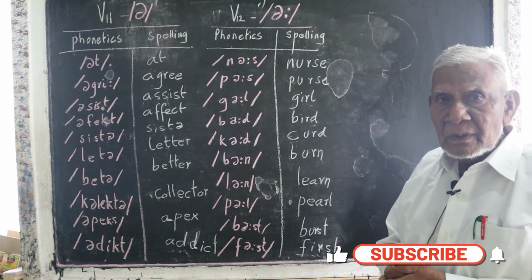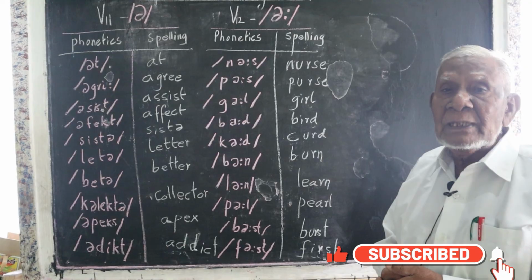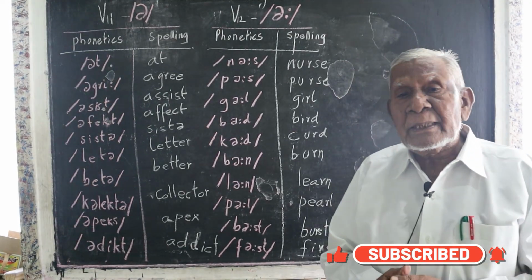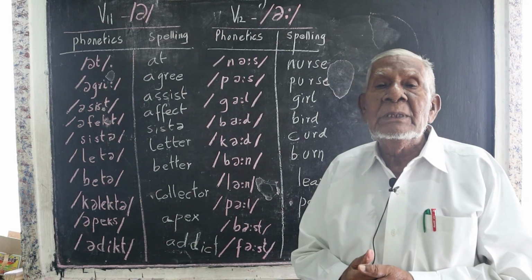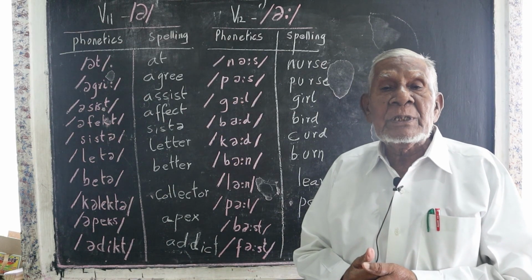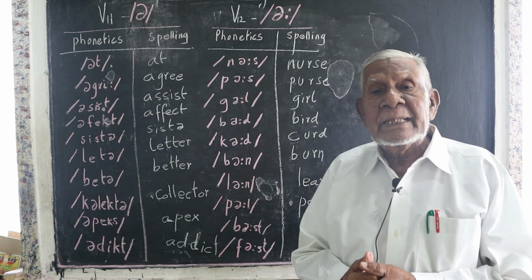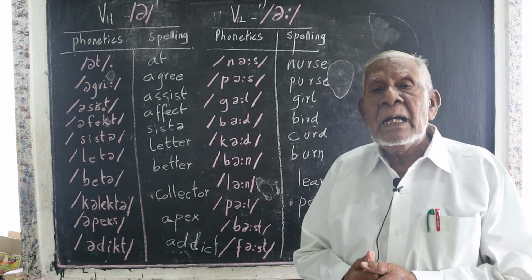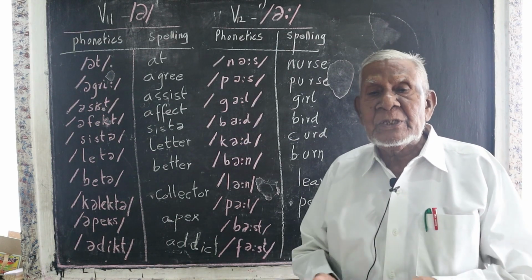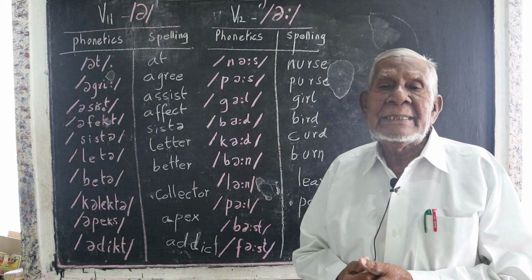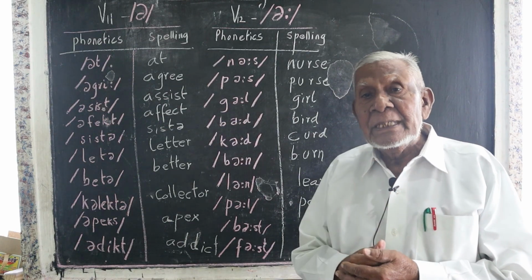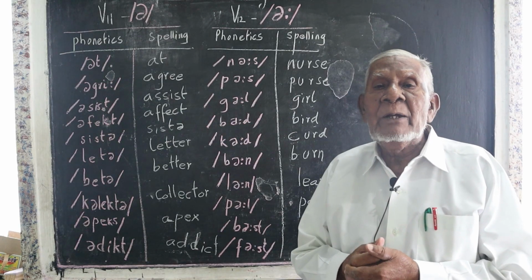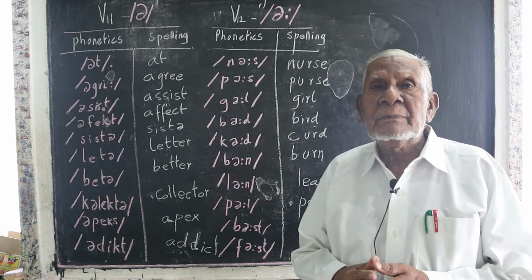By this, all the 12 vowels are completed and you have learned 120 words, their sound and how to express it in writing, and 120 words in phonetics you have learned so far.